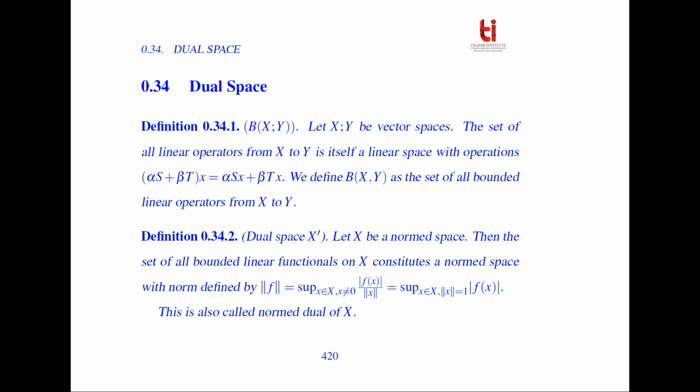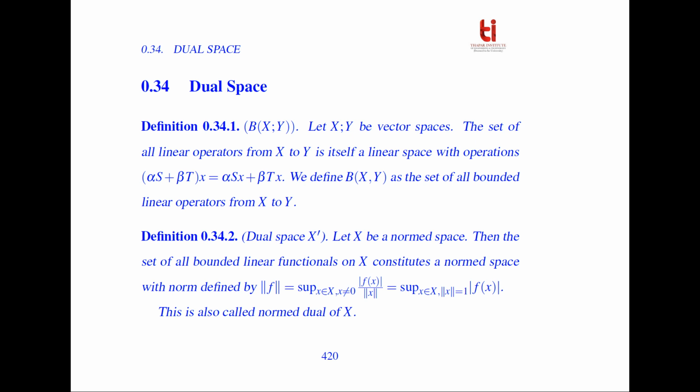The set of all linear operators from X to Y is itself a linear space with operations (alpha S plus beta T)x equal to alpha Sx plus beta Tx. So, we define B(X, Y) as the set of all bounded linear operators from X to Y.